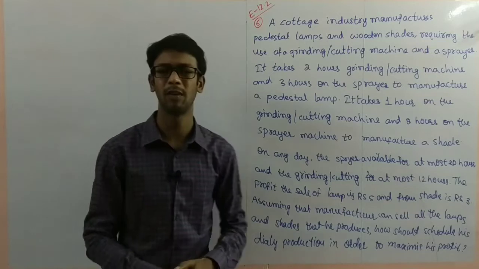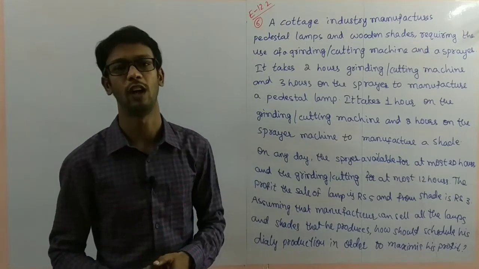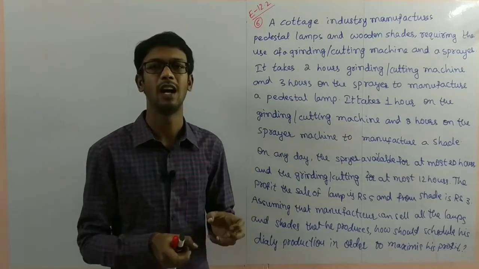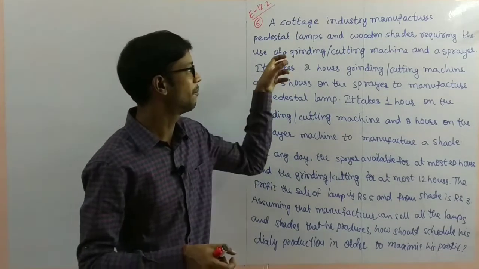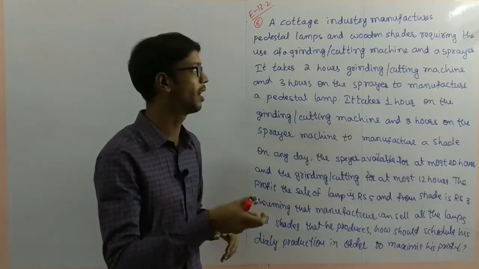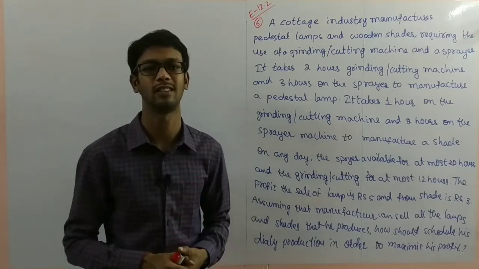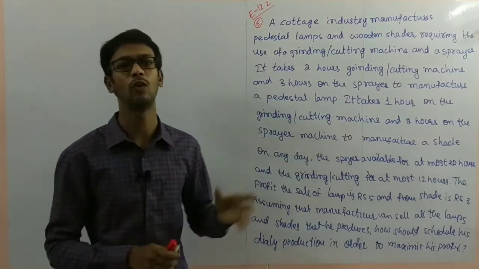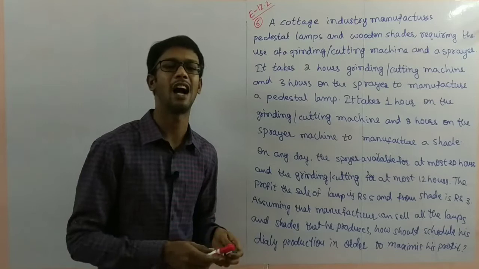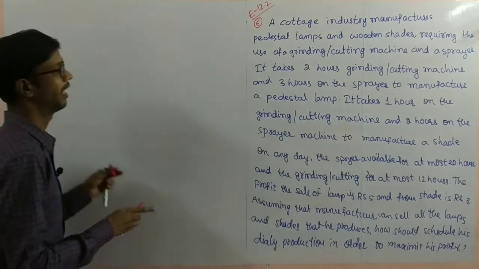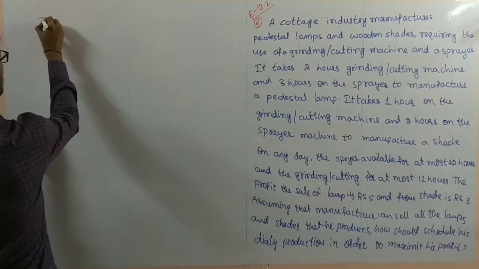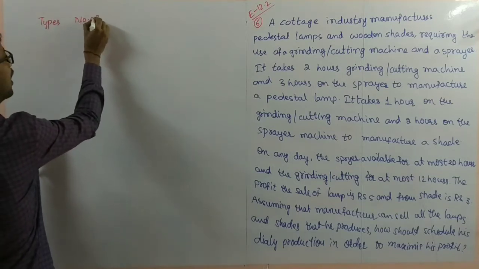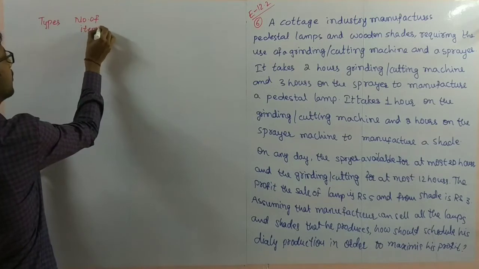So this is a similar problem: maximize the profit. To maximize profit, how many pedestal lamps and how many shades do you have to sell? So x and y are being asked. For that purpose, first we convert this data into a table. We already discussed a lot of problems. So I'll write the types first, then the number of items.